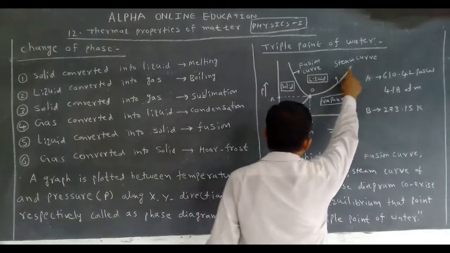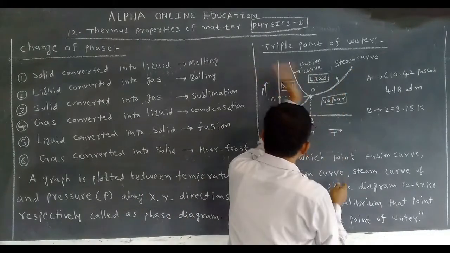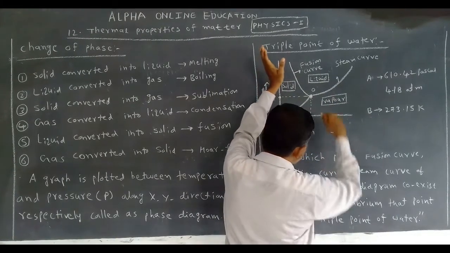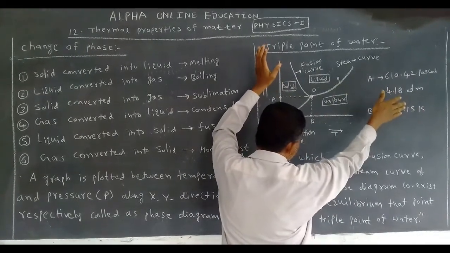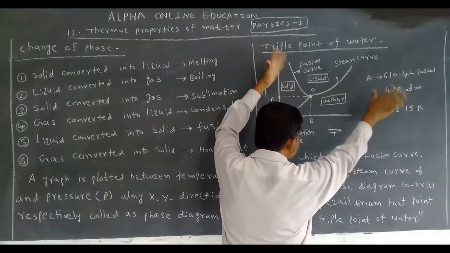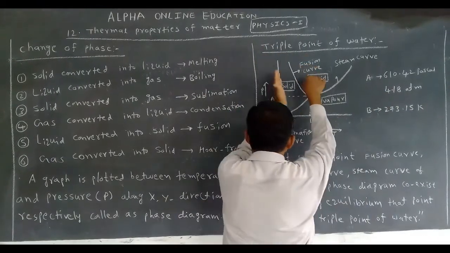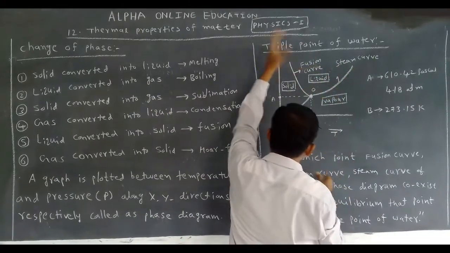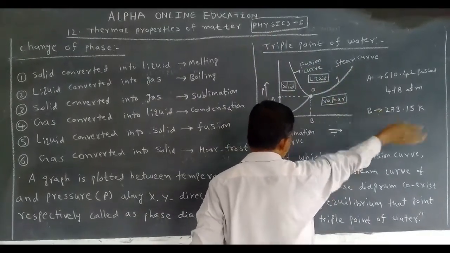Now let us see this curve. On this side, the left side, the water is available in liquid form. The right side is available in which form? Gaseous form or vapor form. In the fusion curve, left side is solid, right side is liquid. For this curve, left side is liquid, right side is vapor.